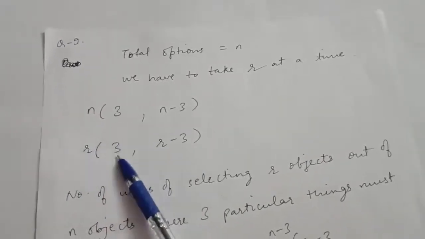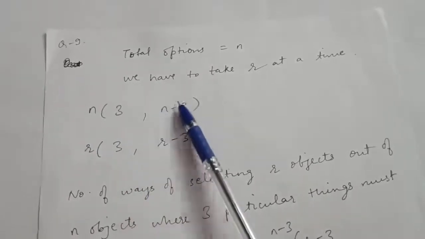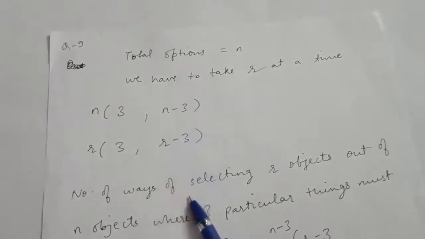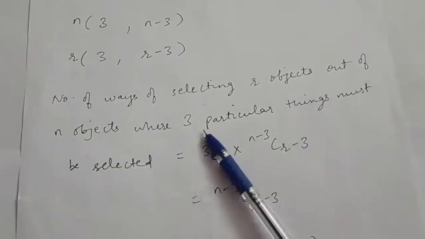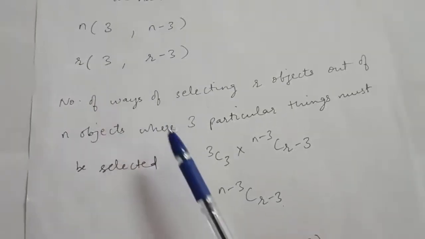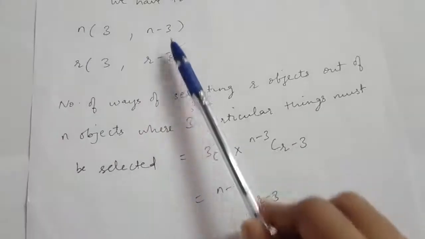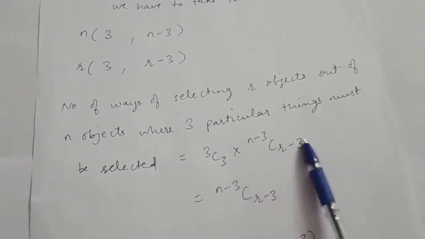Now these 3 objects are compulsory, and from the left n minus 3 objects we will select r minus 3 objects, right? So number of ways of selecting r objects out of n objects, where 3 particular things will always be selected, can be done in 3C3 into n minus 3 C r minus 3.